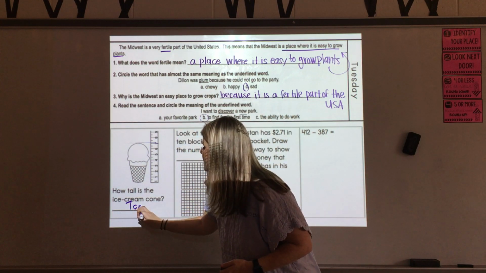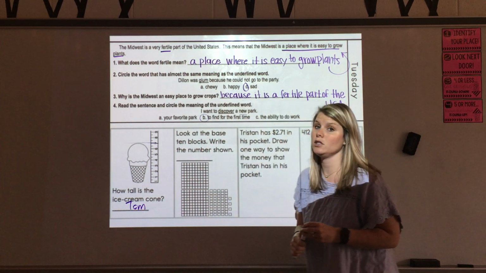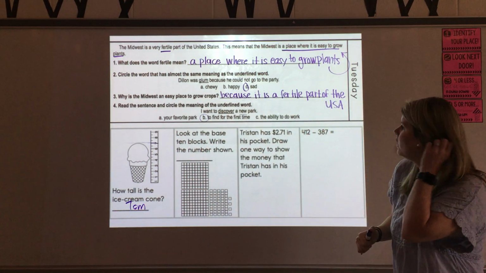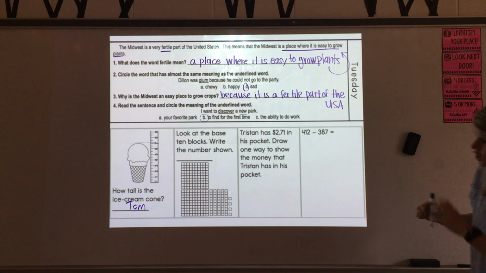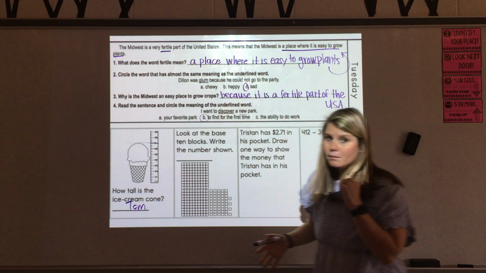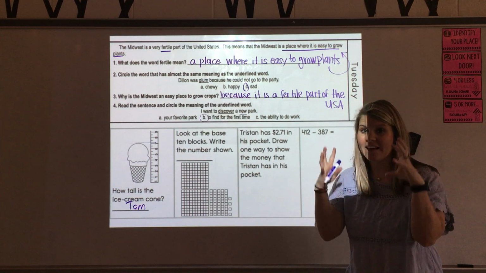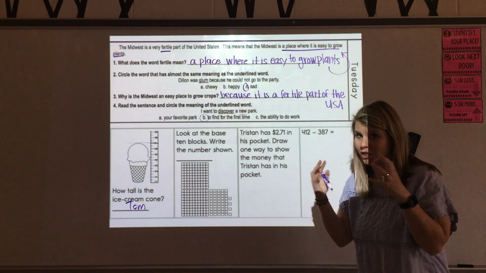And make sure we put that cm so we know centimeters is the unit of measurement we're working with. All right, let's look at the base 10 blocks now and write the number that is shown. Now, with base 10 blocks, we know that these big flats are called hundreds flats.